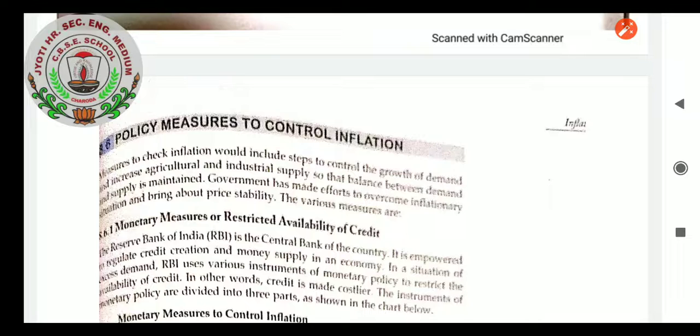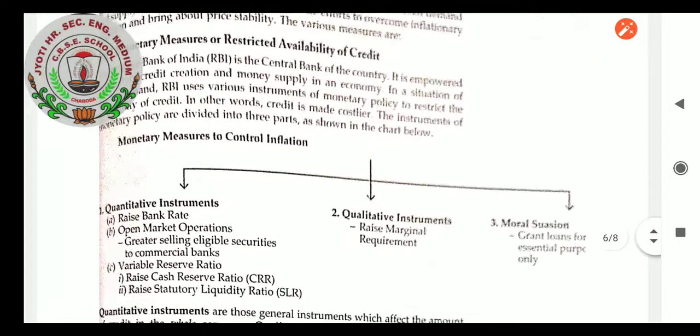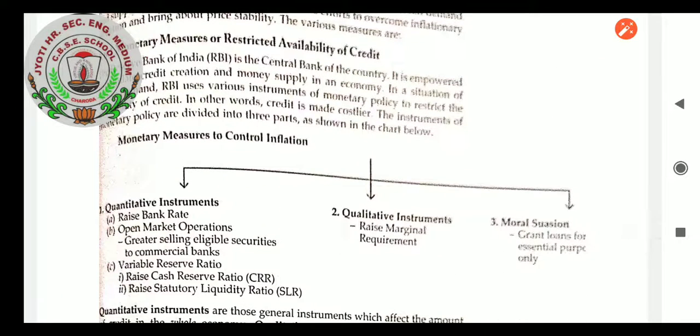It is a situation of excess demand. RBI uses various instruments of monetary policy to restrict the availability of credit. In other words, credit becomes costlier. The instruments of monetary policy are divided into three parts as shown in the chart below. The first monetary measure to control inflation is the quantitative instrument, the second is the qualitative instrument, and the third is moral suasion.